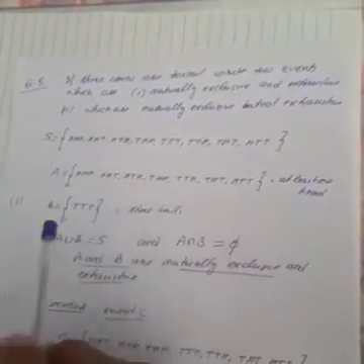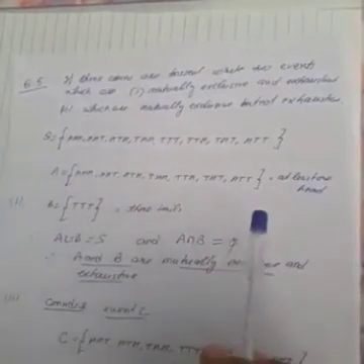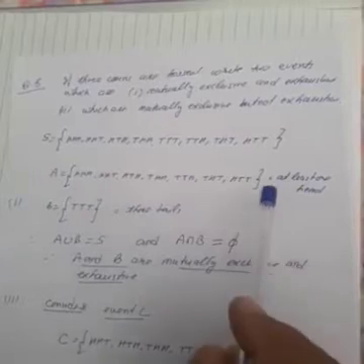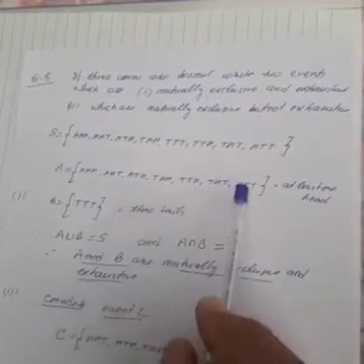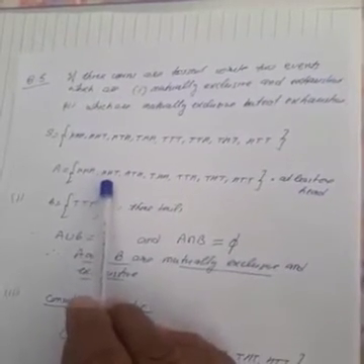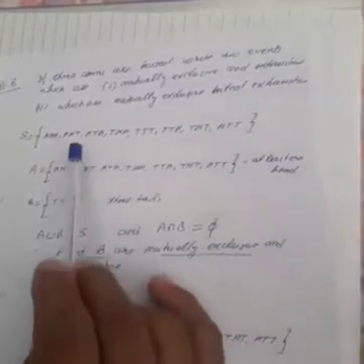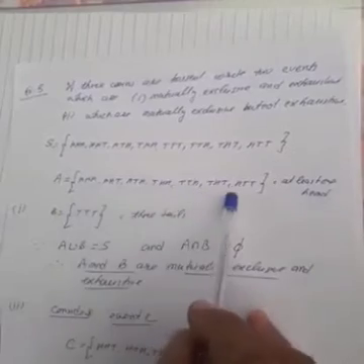So I am writing 2 events. Let event A be at least one head. You have to write down all possible cases. At least one head means you have to write the cases containing 1 head, 2 heads and a maximum of 3 heads. Total 7 elements will be there.